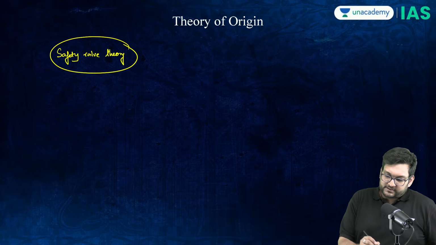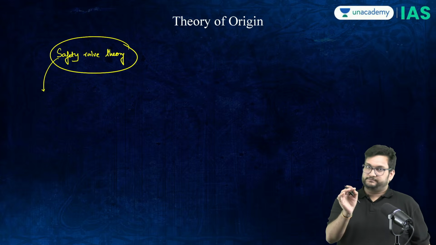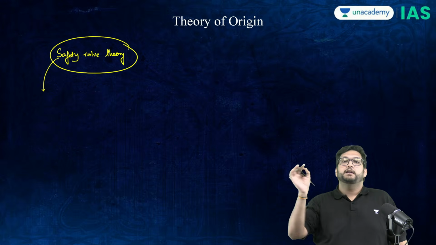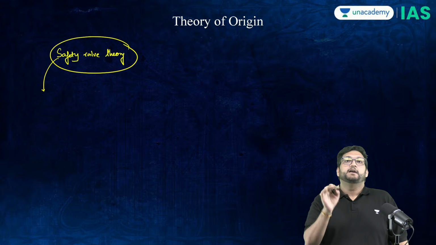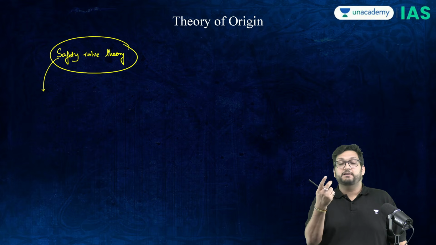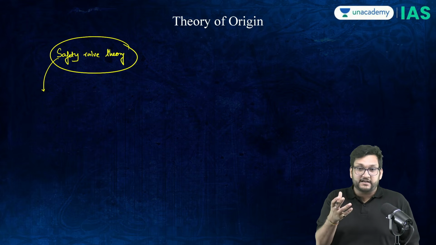When we talk about safety valve theory, the idea is very simple. AOU read 7 volumes of intelligence report in 1884-85. He met Dufferin and told him that there is another 1857 coming, an armed revolt, because people are becoming frustrated.